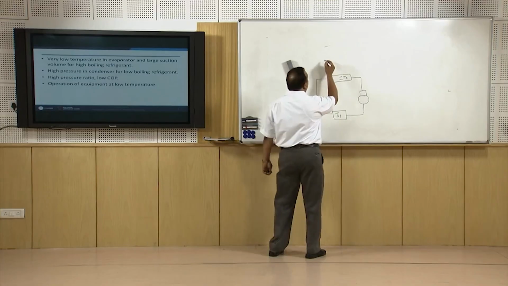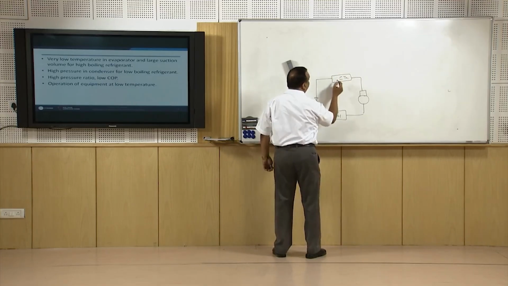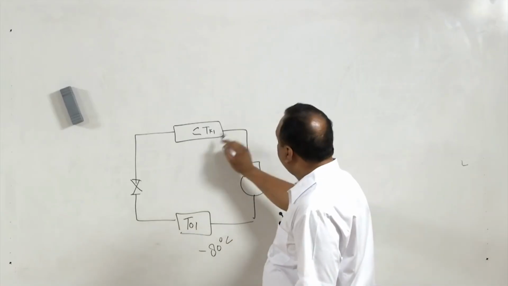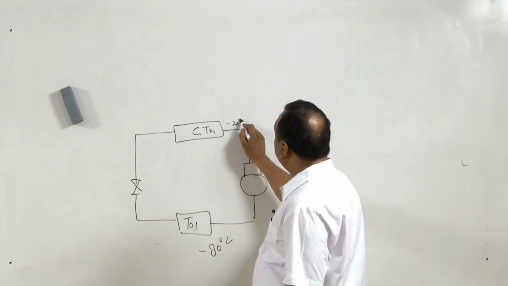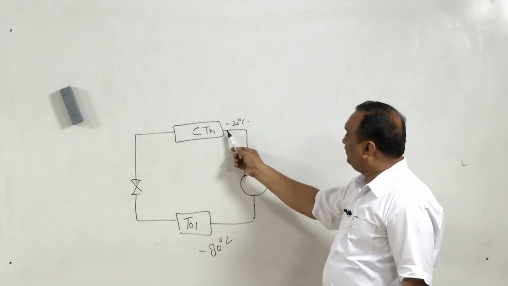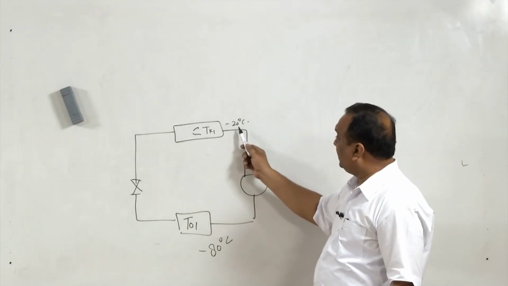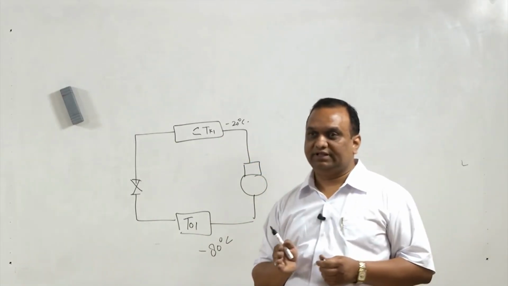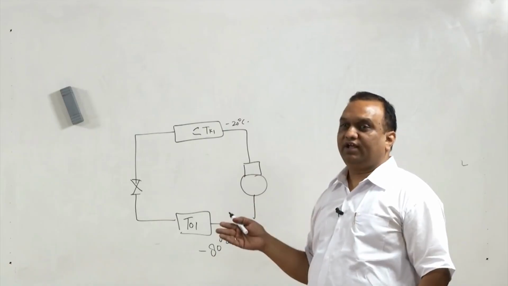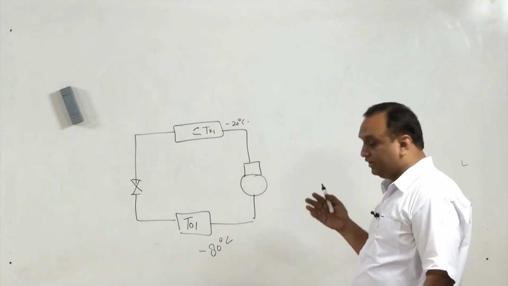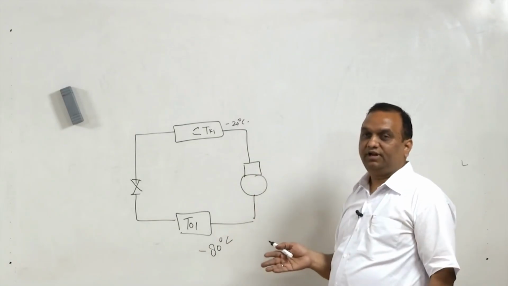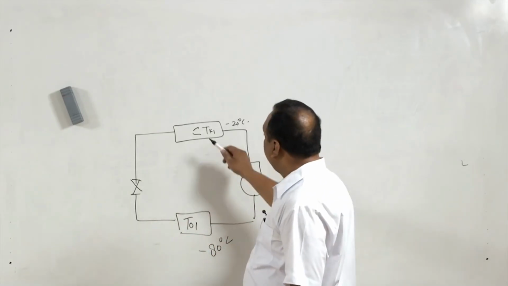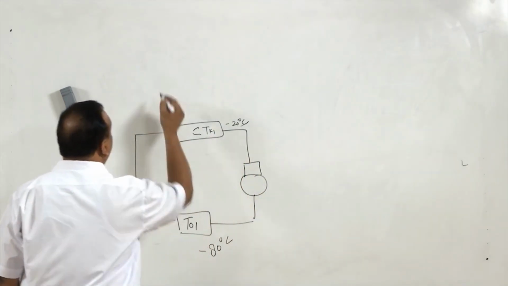is used to take away heat. Now how will the condensation take place here? Suppose the temperature here is -80 degrees centigrade and the temperature here is -20 degrees centigrade. For the condensation of vapor at -20 degrees centigrade, we need a fluid which has a temperature lower than this, right? So we cannot use air, we cannot use tap water; water cooling and air cooling are not possible. The possibility is that we have another vapor compression system, which has an evaporator temperature less than this one.